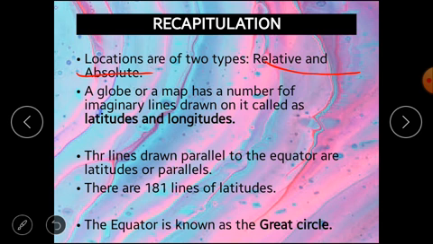And that the globe or a map has been divided into several imaginary lines that are called latitudes and longitudes, and the lines drawn parallel to the equator are called latitudes or parallels of latitudes, and there are 181 lines of latitudes. And the equator, which is called the great circle, is at 0 degrees.